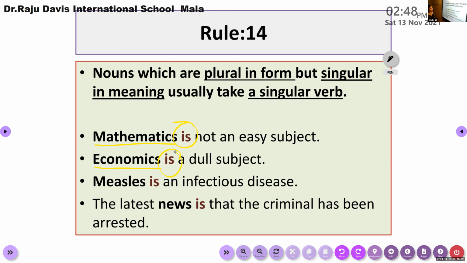Measles, as I have told you, is the name of a disease. It is not a group of diseases. It is just a disease. But still we are using measles, right? So this is actually plural in form, but singular in use, so we have to use a singular verb. News. The word news is actually plural in form, but singular in meaning. So we need to use "is", the singular verb.